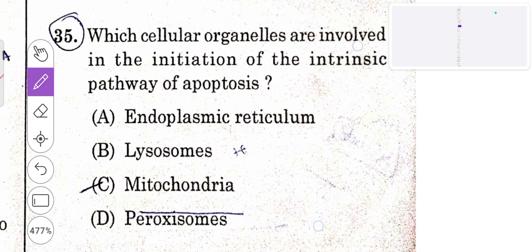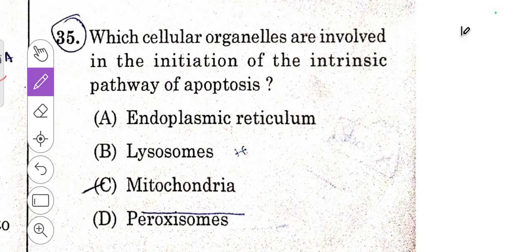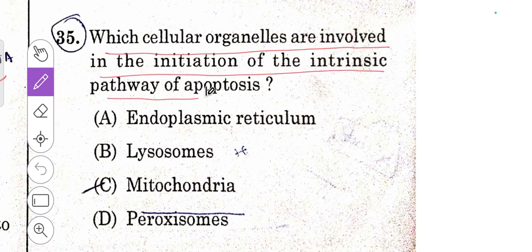Then 35th question: which cellular organelles are involved in the initiation of the intrinsic pathway of apoptosis? So this apoptosis is called programmed cell death.